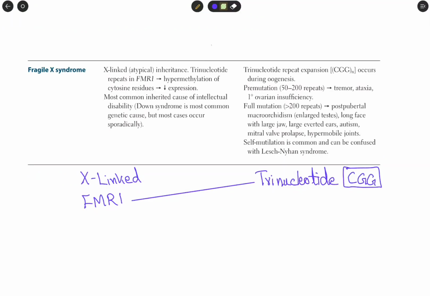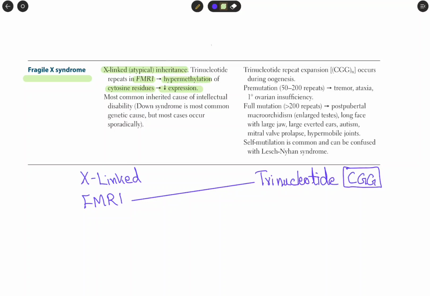Now we will discuss Fragile X syndrome. It is X-linked with atypical inheritance, meaning there is trinucleotide repeat expansion (CGG), which occurs more rapidly in each upcoming generation. The trinucleotide repeat is in the FMR1 gene. Hypermethylation of cytosine residues leads to decreased expression.